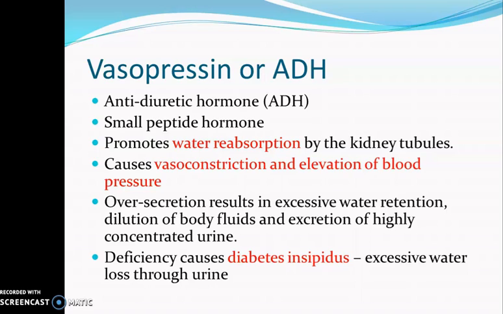If there is an oversecretion of vasopressin, it will cause excess reabsorption of water by the kidney tubules, and this will cause excessive retention of water in the body and dilution of body fluids, and the urine produced by the kidneys will be highly concentrated and of very small quantity. The deficiency of vasopressin causes a disease condition called diabetes insipidus, because if the vasopressin is not secreted up to the required amount, there will be reduced reabsorption of water by the kidney tubules and there will be excessive water loss through urine.